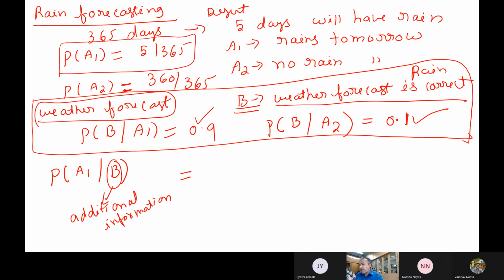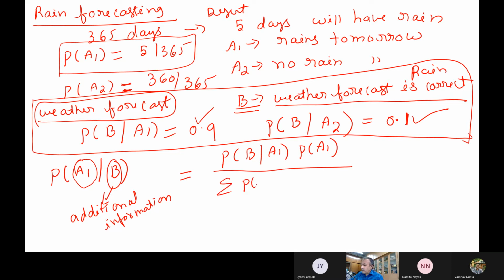Now what is the advantage? You have information with you. Given this extra information, you have to update your probability. So now you are updating the probability of A1, that it will rain tomorrow, given this information. For this you have to use Bayes theorem. That is the updating of this probability: sigma, B given Ai multiplied by P of Ai. This will turn out to be 11%. The original probability was 5 by 365, and now the probability has been updated to 11%.